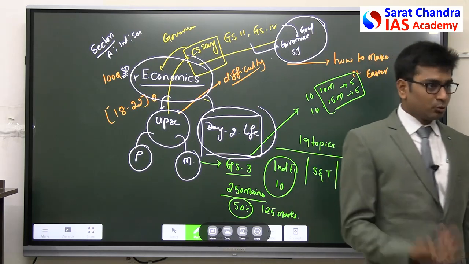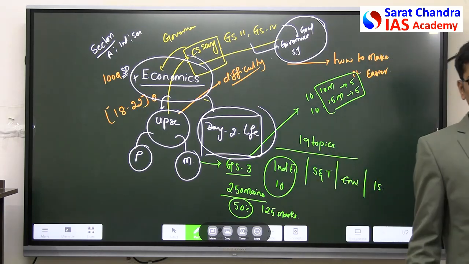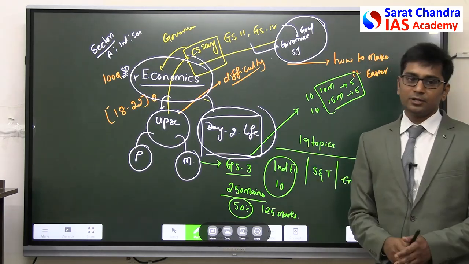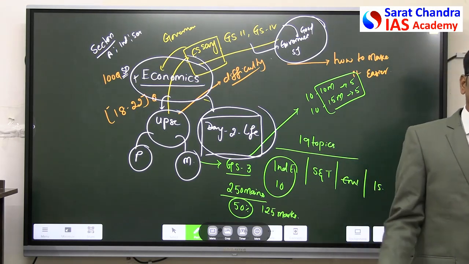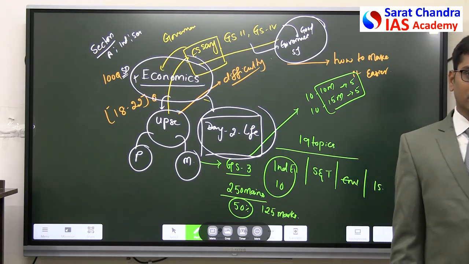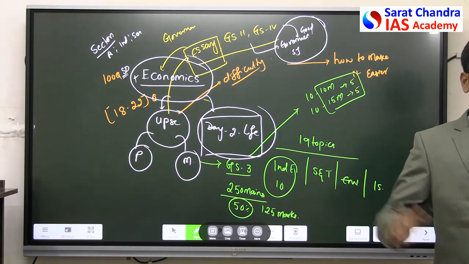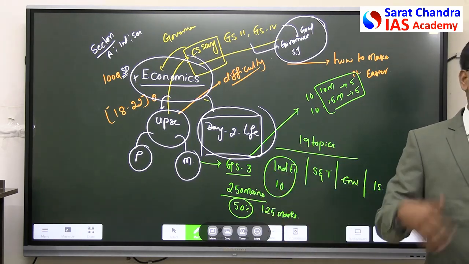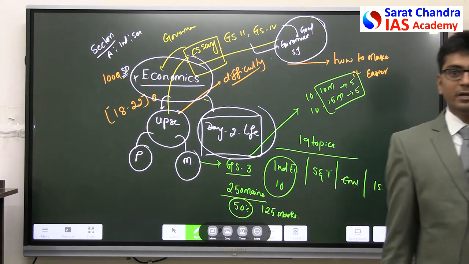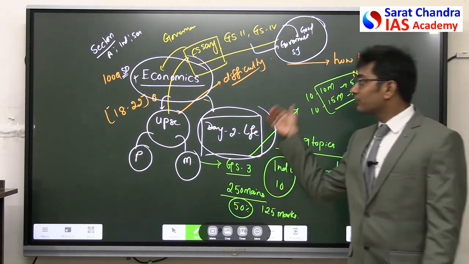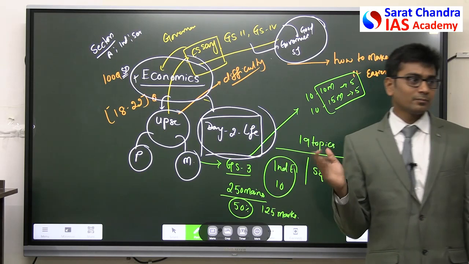So we are not exposed to this subject. So that is the difference. Even look at this in the newspaper, if you are following the newspaper. What happens? We will study everything. We will study what Narendra Modi said on the front page. We will study how Kohli has played on the last page. We will study what Anushka Sharma has said in the middle page. But when it comes to the business page, we will skip it.